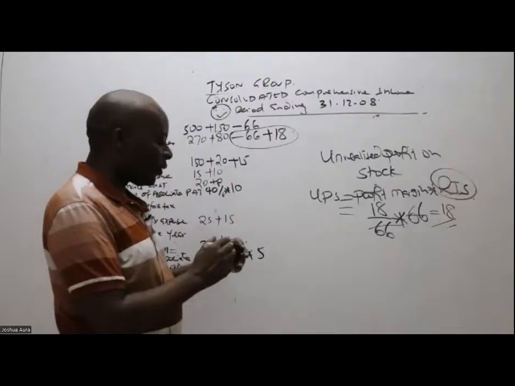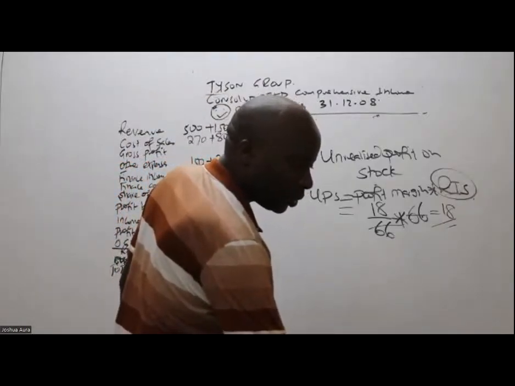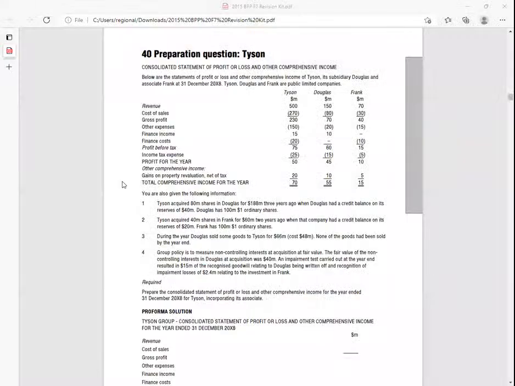Great. So after that, we continue reading. What are we told here? We are told that recognition of impairment losses of 2.4 million relate to the investment in Frank. Frank is our associate.